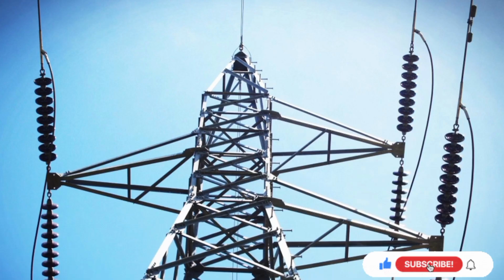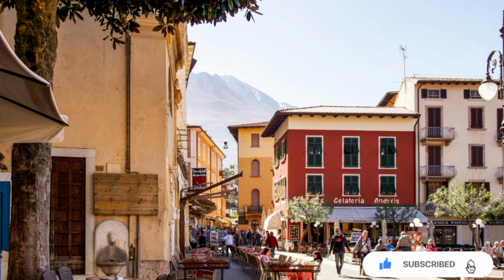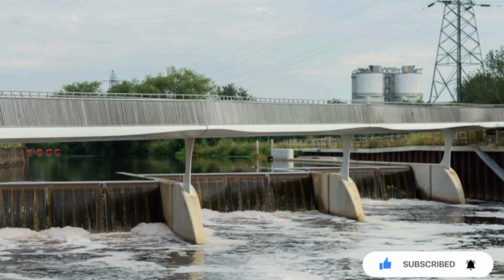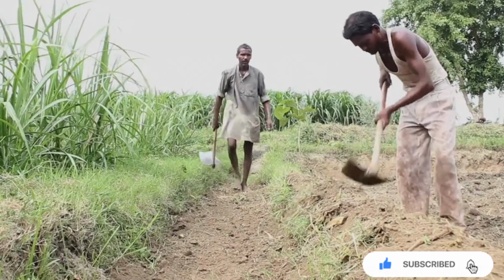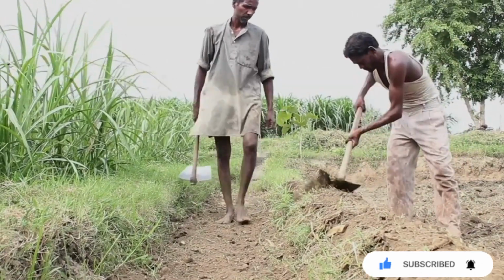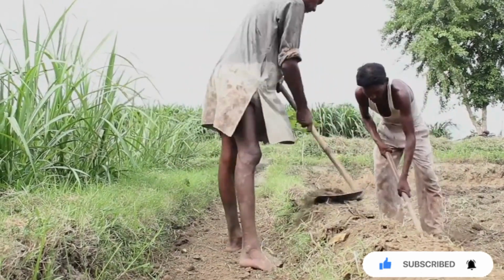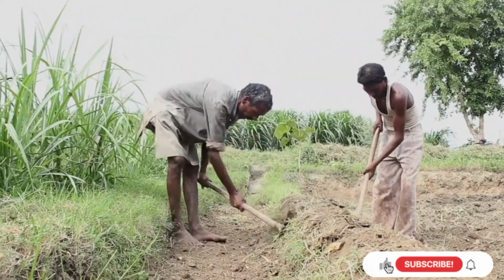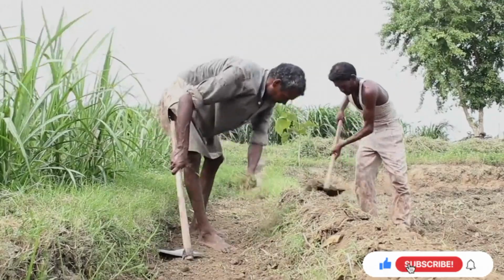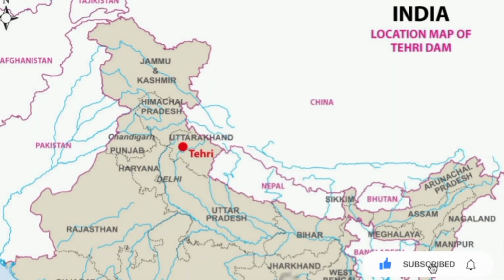But on the other hand, the people of that area may not like to have a dam there, because if a dam is built in their area, they will all have to shift from there. So thousands will become homeless and jobless. Farmers will lose their land and livelihood. They do not know anything except farming, as most of them are illiterate. This actually happened in Tehri, Uttarakhand, a few years ago.